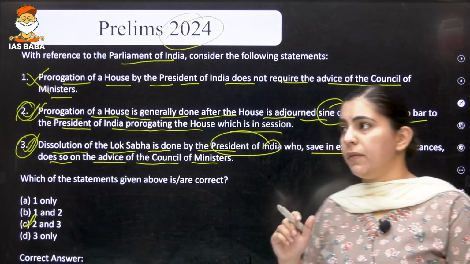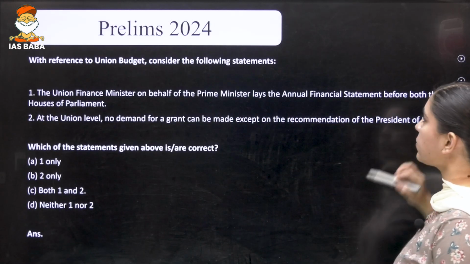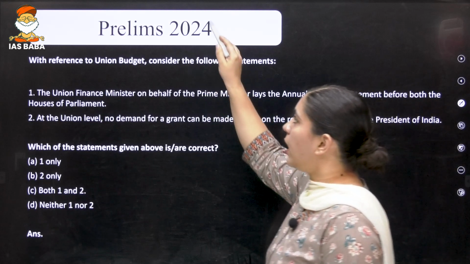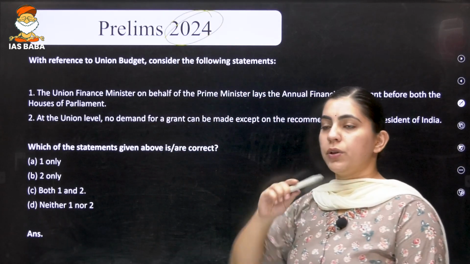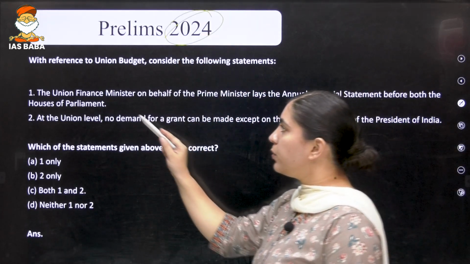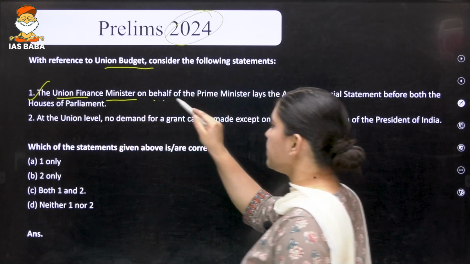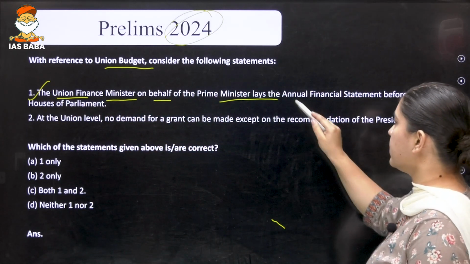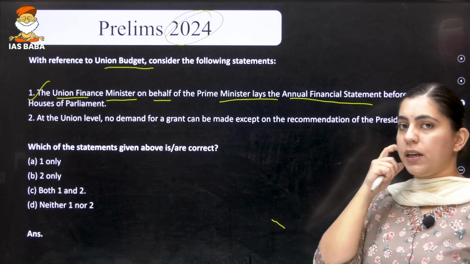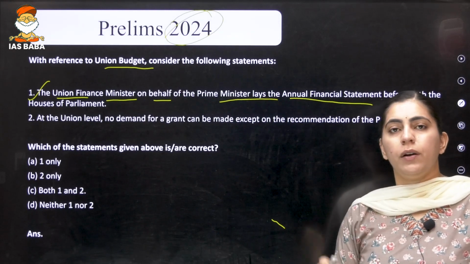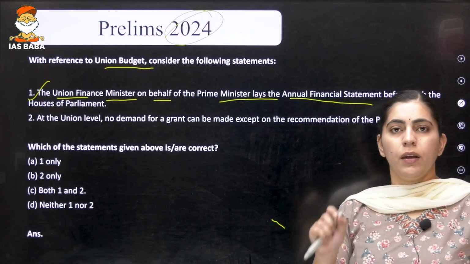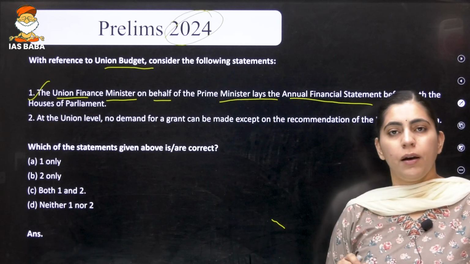I hope that everyone understood. So the next question that was asked in 2024 was related to the Union Budget. The first statement is saying that the Union Finance Minister, on behalf of the Prime Minister, lays the annual financial statement. I hope you know what the annual financial statement is. The annual financial statement is the budget.